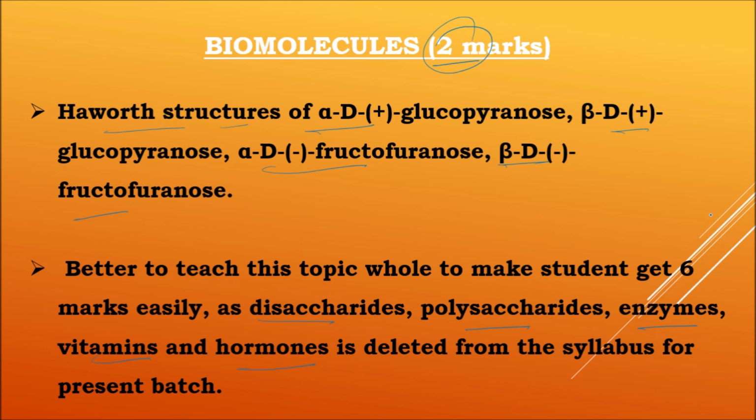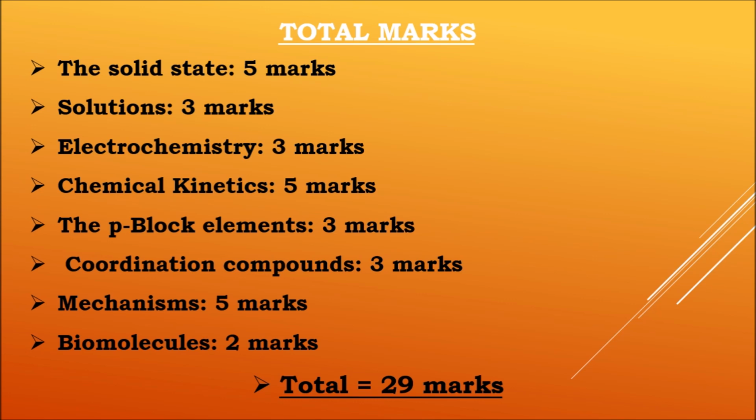One can easily get the 6 marks allotted for this topic if he or she completes it. It's easy also, because students learn this topic in biology too, right? But I took only 2 marks based on the Haworth structure, which is with 100% certainty.